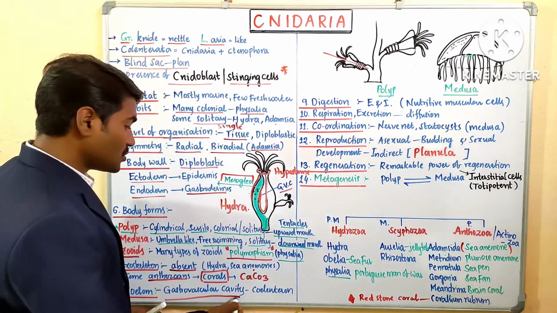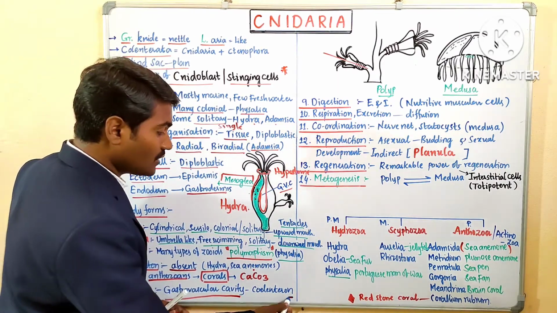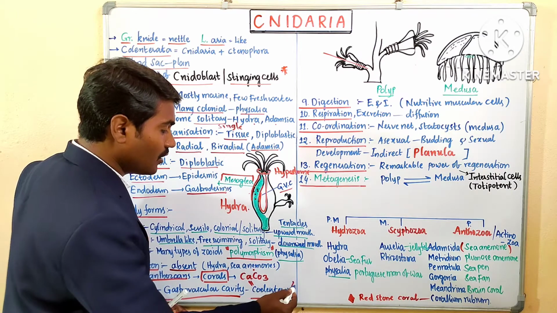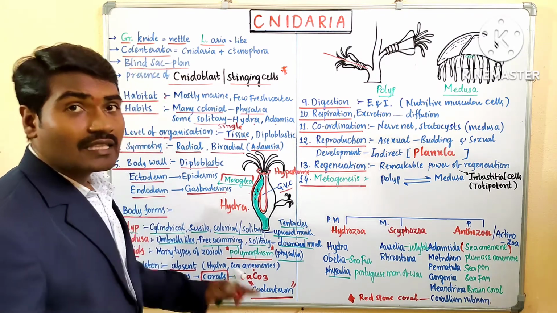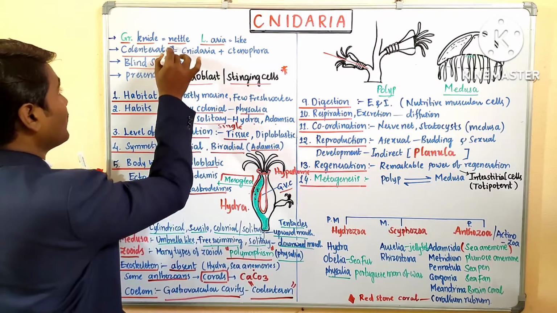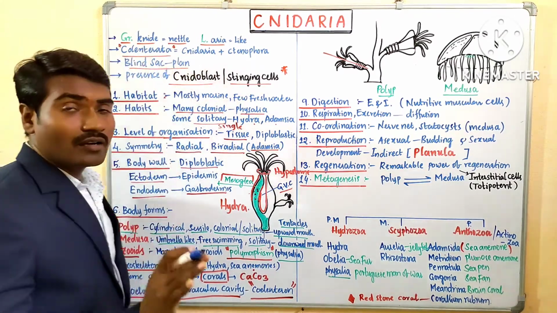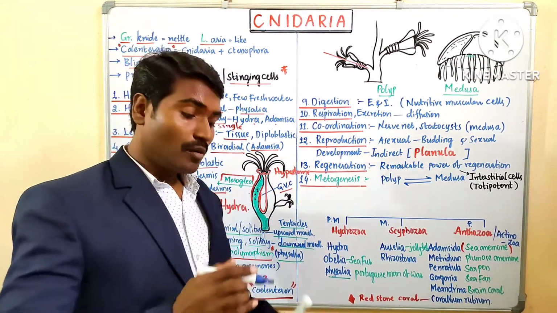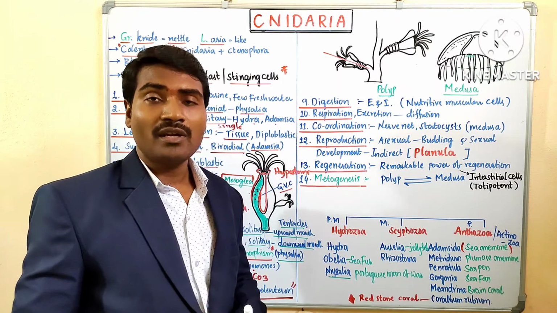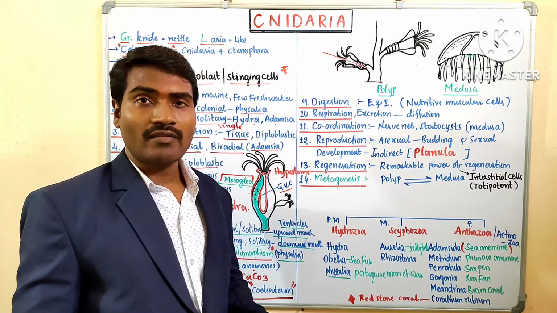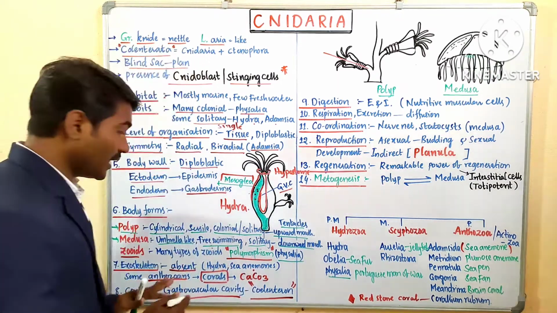We can call it the gastrovascular cavity. It is also known as coelenteron. Hence the name Coelenterata. The presence of coelenteron marks the name Coelenterata because both have a gastrovascular cavity. Okay, right.